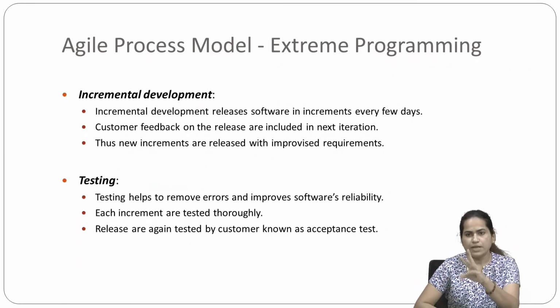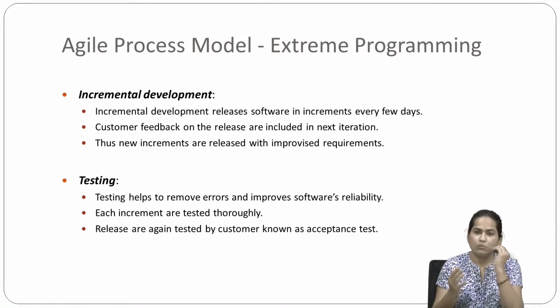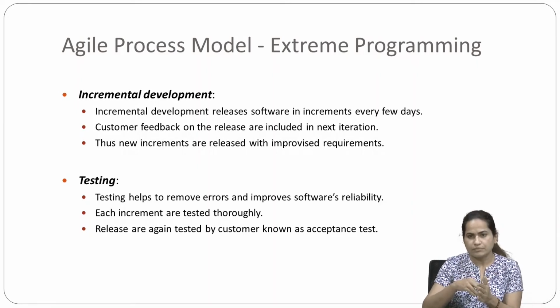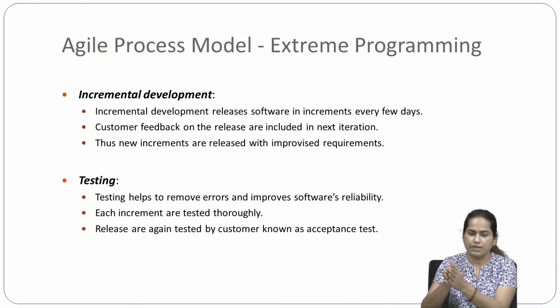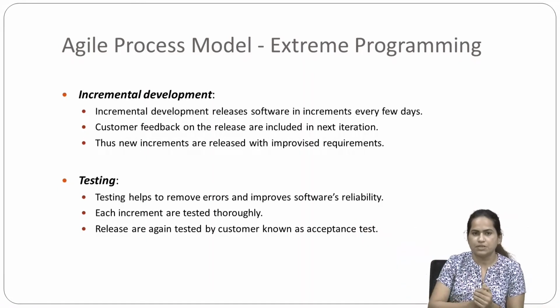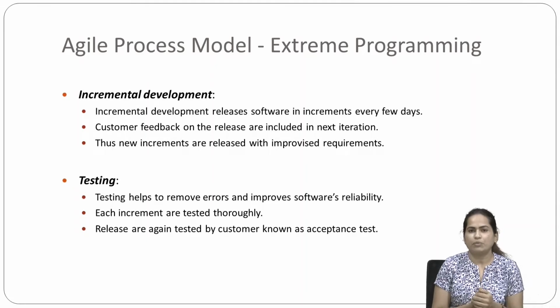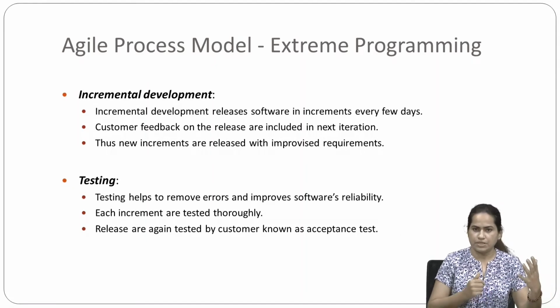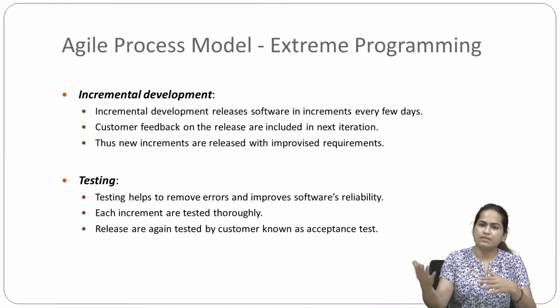Suppose we have 5 iterations, then in the first iteration, whatever we have given to the customer, whatever changes are suggested by the customer, those are going to be implemented in the working software. After implementing it, whatever new software we get is called the second iteration, and so on. So that is what we have in incremental development. Whatever changes are there will be implemented in the next release.